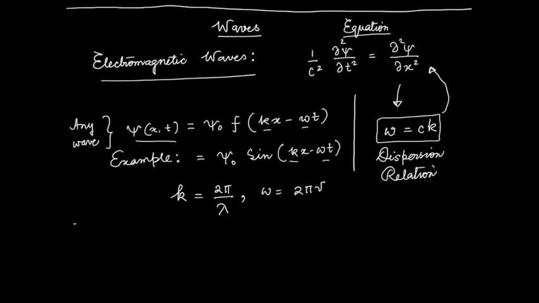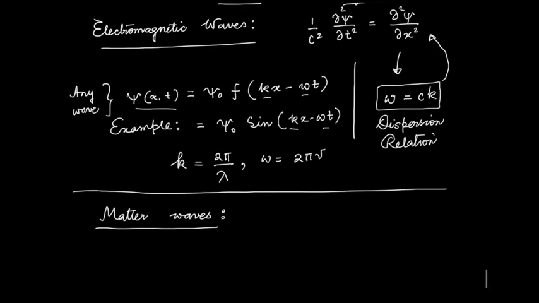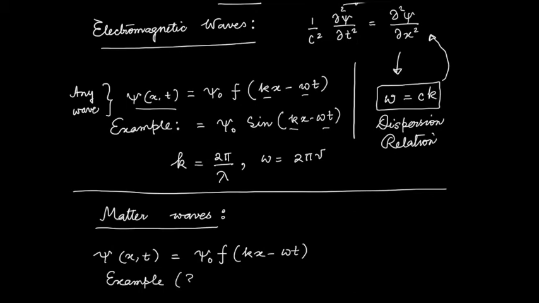Alright, let us look at matter waves. This was electromagnetic waves. Let us look at matter waves. We still do not know what it is a wave of. But just like any wave, this also should be like this, with an example. I still do not know whether this will be an example, but it can be like this.